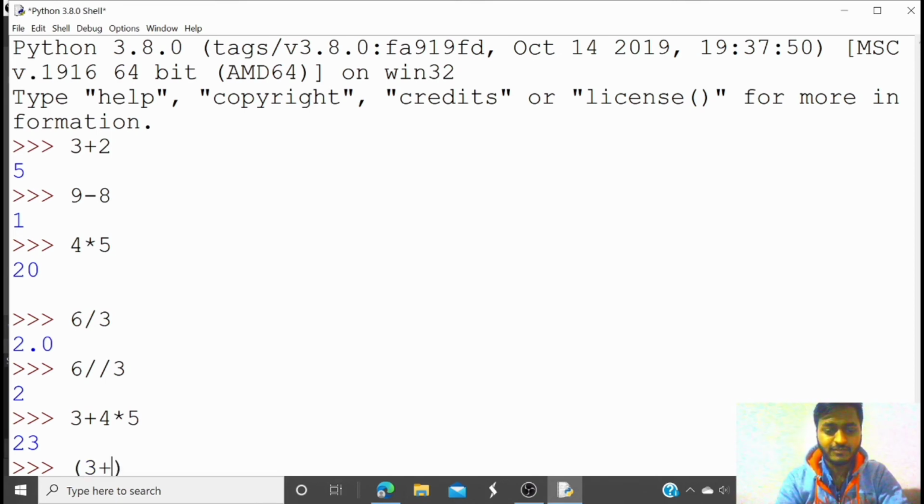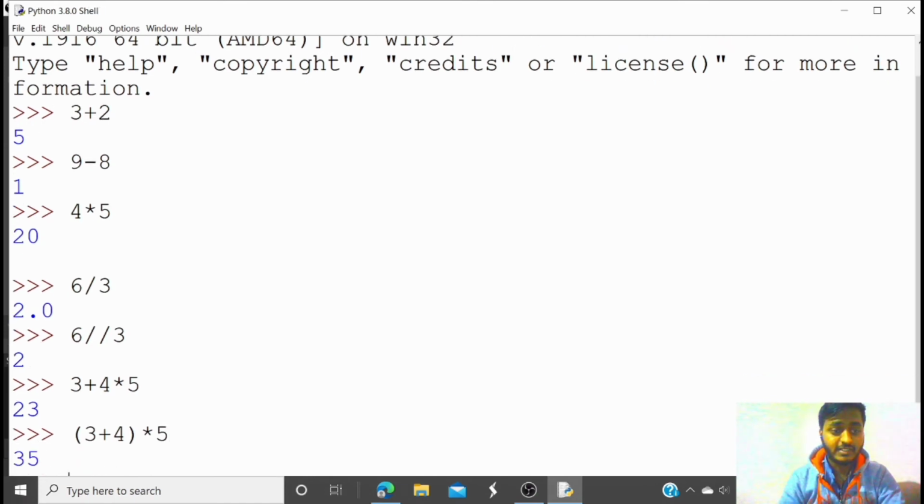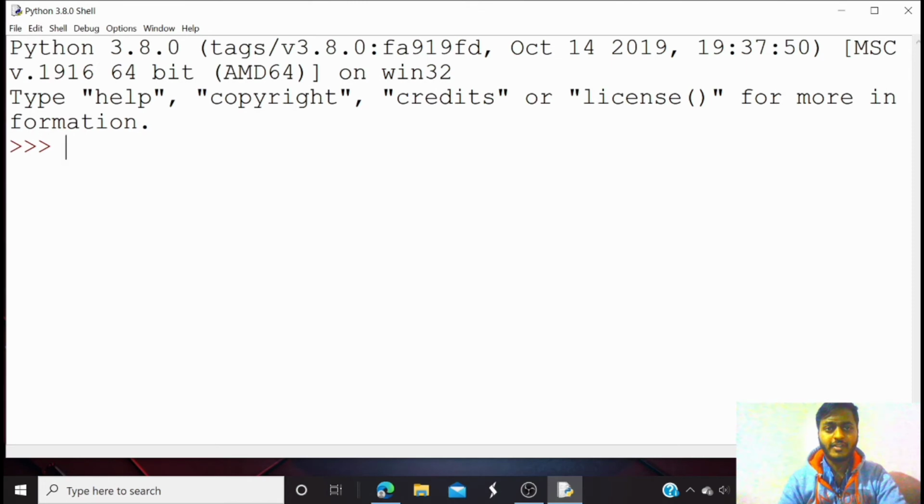You can write (3 plus 4) into 5. Yes, it's giving a 35. If you want to print the remainder of any division, you can use the modulus operator. This is called the modulus operator. You can just do 6 modulus 5, and you get a remainder value of 1.